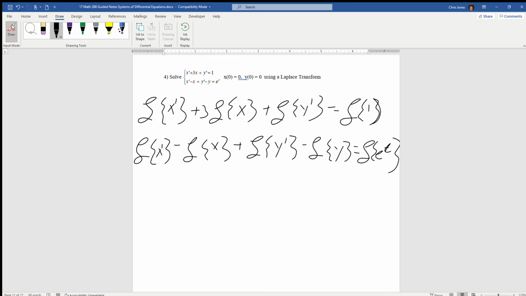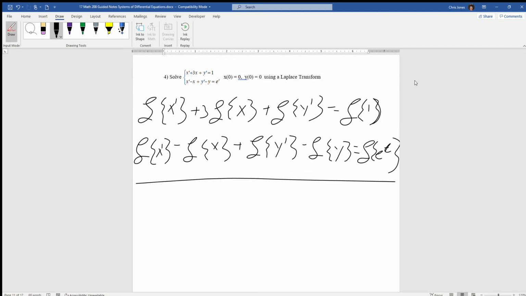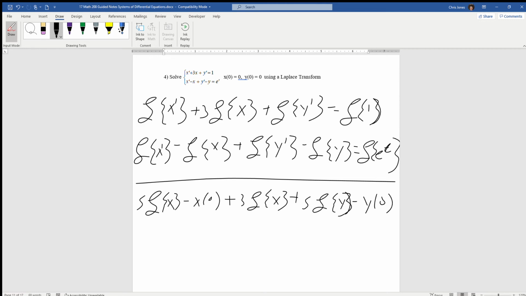And at this point we can use all of our Laplace rules, Laplace of the derivative, Laplace of 1, and we could maybe simplify this just a little bit. So we're going to have s Laplace of x minus x at 0 plus 3 Laplace of x plus s Laplace of y minus y at 0, and Laplace of 1 is going to be 1 over s.